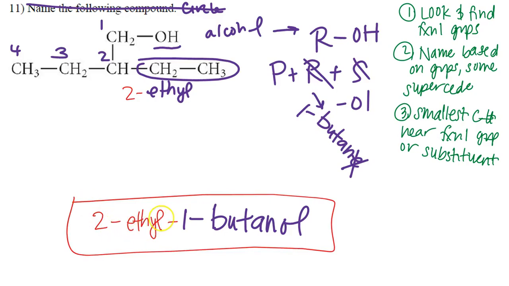Again, focus on functional groups. As you can see, we did have an alkane, but the alcohol is going to supersede. We still have to use the alkane name in some way because we're going to drop that E, but overall, we have to show that the alcohol is a part of the structure. That's when we have the OL group attached. That's how we name number 11.